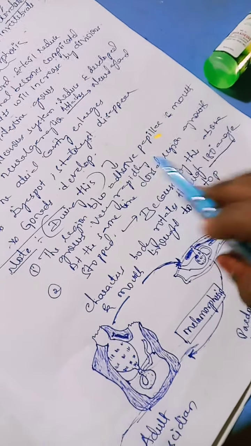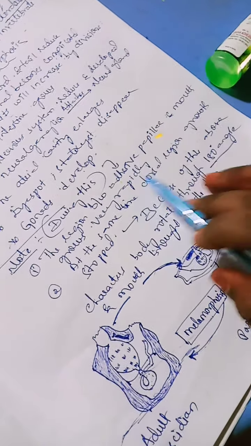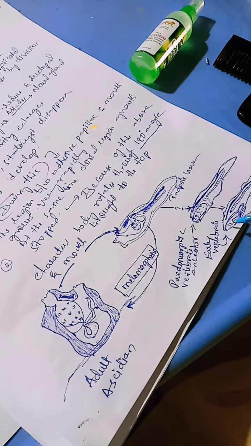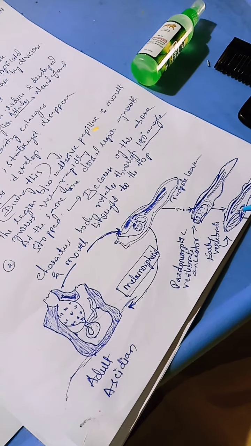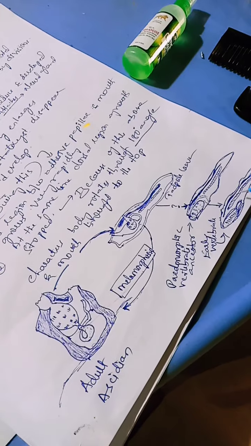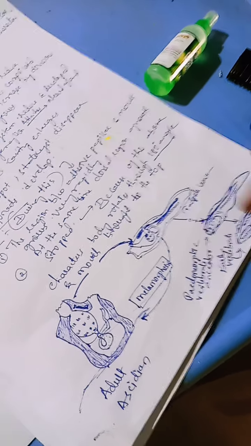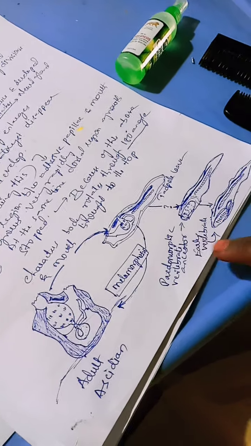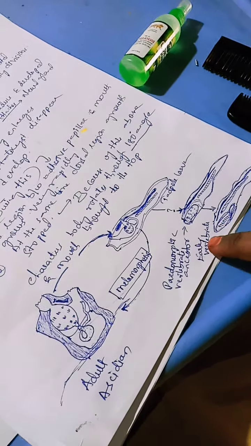Because of these changes, the body rotates through a 180-degree angle. Like this is the body, with the mouth and adhesive papillae; in between, growth takes place more and dorsal region growth is stopped. So this is the early vertebrate. Later, in the second stage, the pedomorphic vertebrate ancestor.